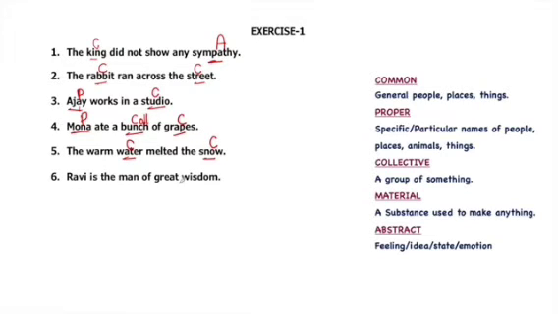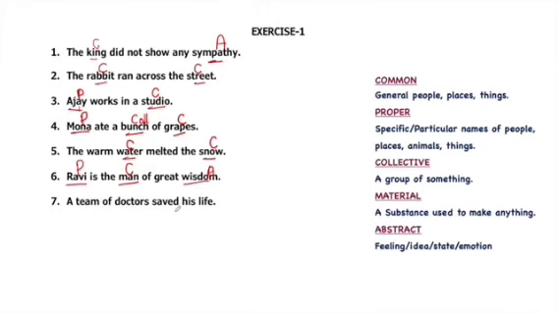Ravi is a man of great wisdom. Ravi is one person and he is a particular person. It's a name too, so proper noun. And the word man, as per the definition, is common because they can be found many. Wisdom is a state in which someone is wise. So it's a state of mind of being wise. So it will be an abstract noun.